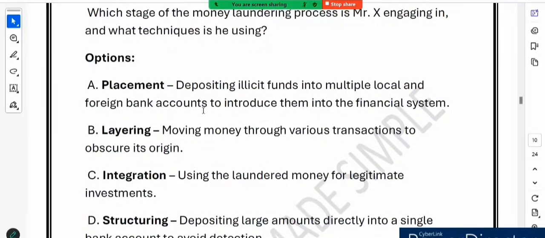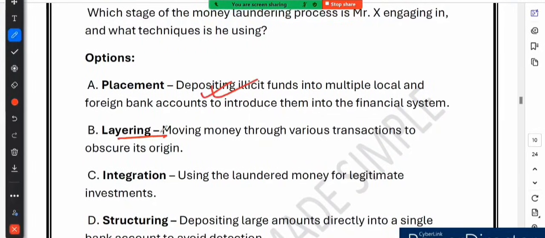This is where illegal cash is introduced into the financial system. Mr. X deposits a small amount into multiple accounts locally and internationally, which makes it hard for authorities to track the funds. Smuggling funds abroad is another classic placement technique, right? So this is correct. Placement is correct. Layering. See, this is incorrect because layering happens after placement. First placement occurs, then layering occurs.